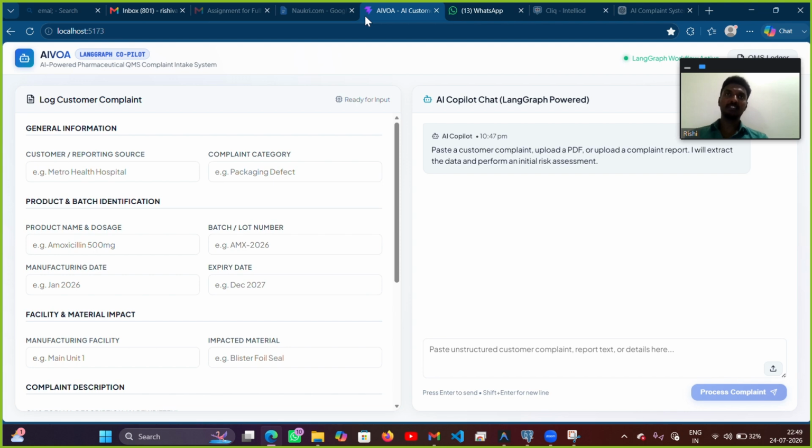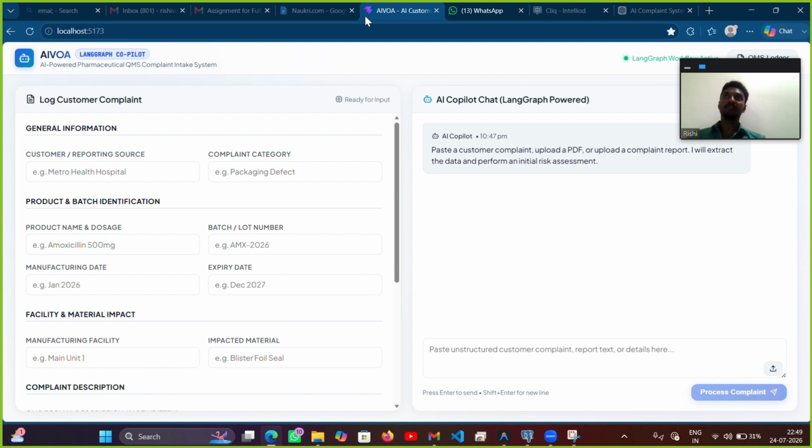Manually reviewing and categorizing them is a hectic task for the person reviewing them. So we have come to a solution where our system solves this by introducing a dual system AI Copilot interface that automatically parses the complaints, extracts structured metadata, runs the root cause risk assessments, and generates formal plain text QMS summarizations.